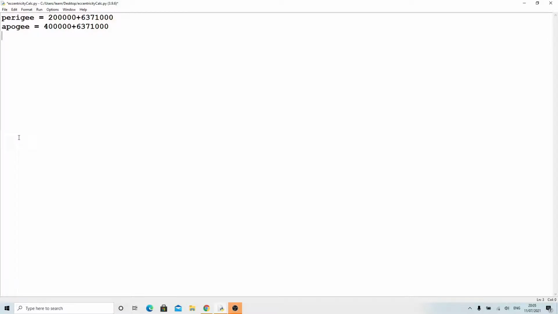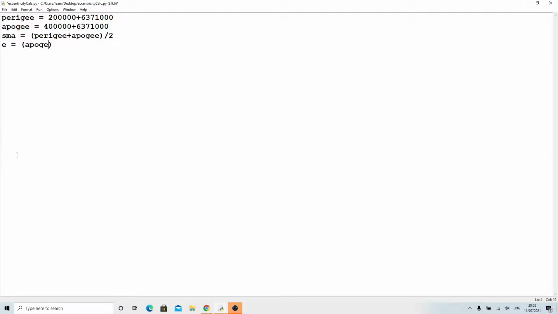And we have apogee, which, like I said, is the highest point. Then we want the semi-major axis, which is the mean between the two values. Then we'll want the eccentricity, most important part.